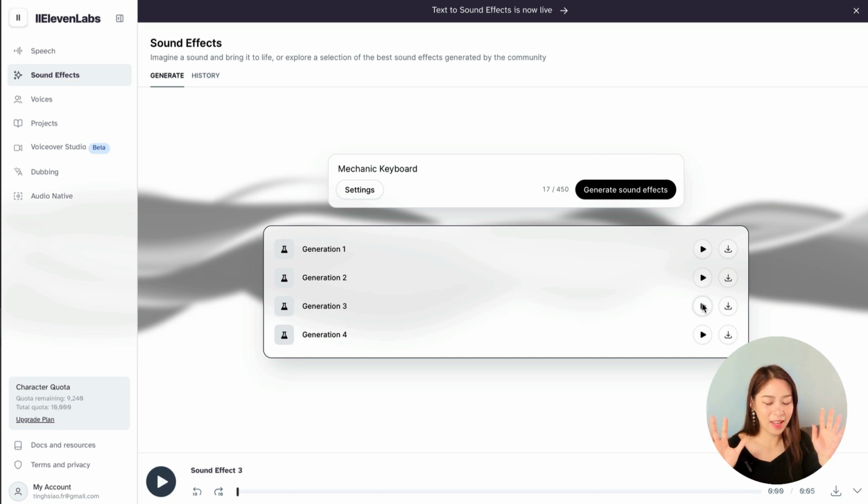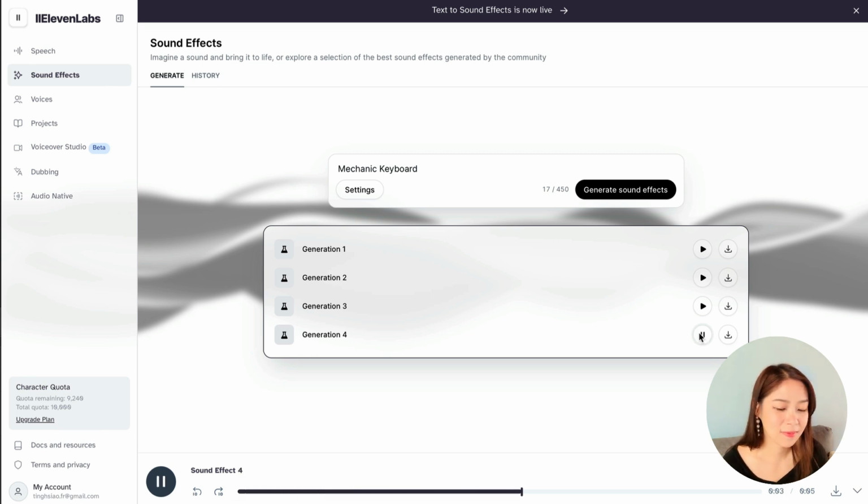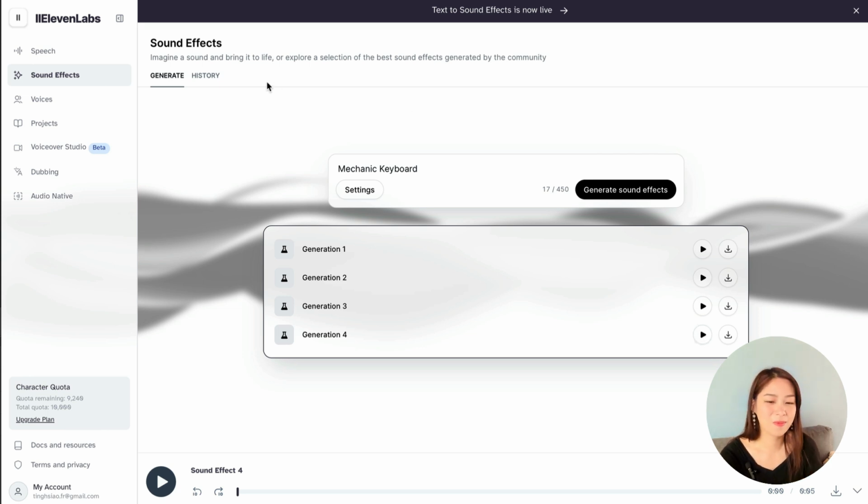This sounds like someone angrily typing, just smashing their keyboard. Okay, yeah, definitely can imagine using them.